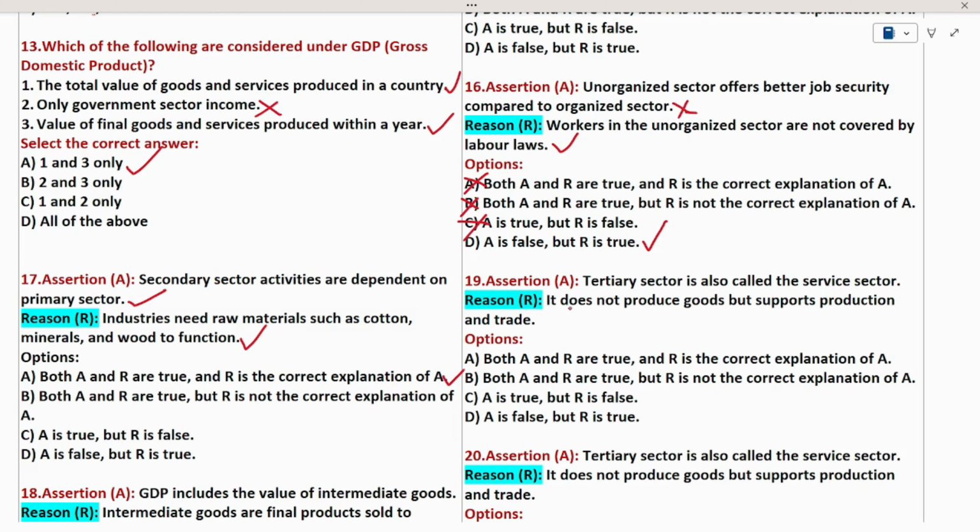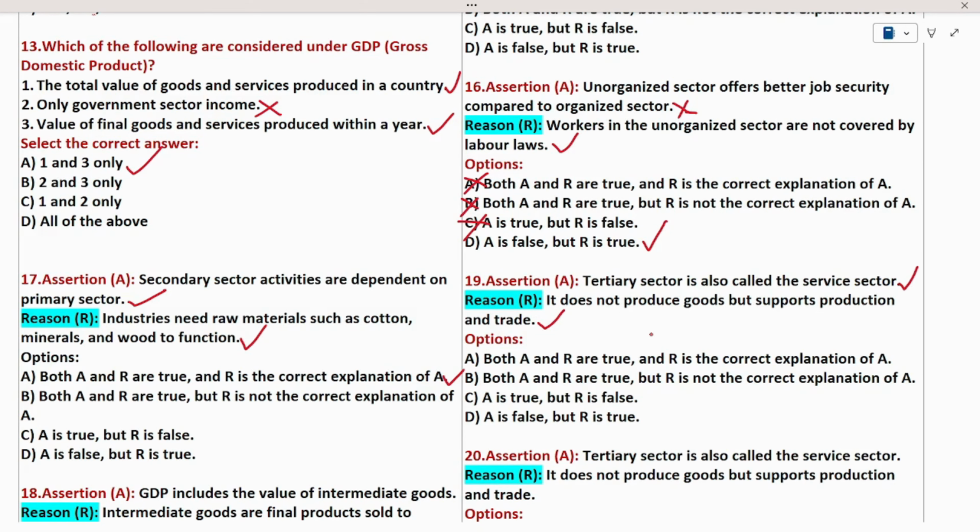See question number 19. Tertiary sector is also called service sector. Yes, this is a straightforward statement. We know that the tertiary sector is also called the service sector. Then come to the reason: it doesn't produce goods but supports the production and trade. Yes, we know that the service sector never produces any goods but it supports the other sectors. So here both statements are true. Now we need to check whether the reason is the correct reason for the assertion or not.